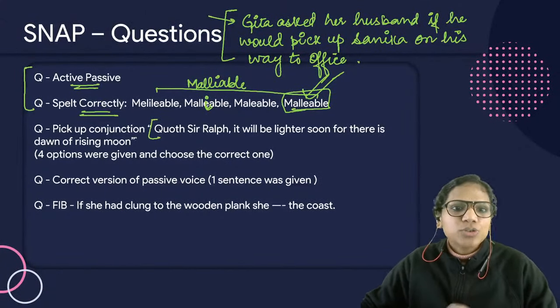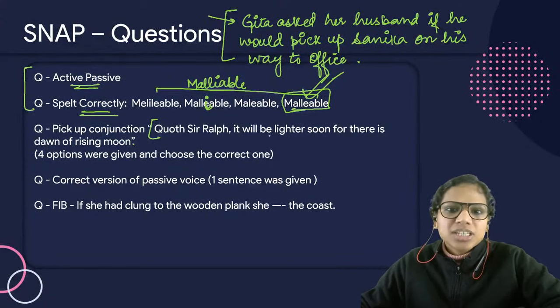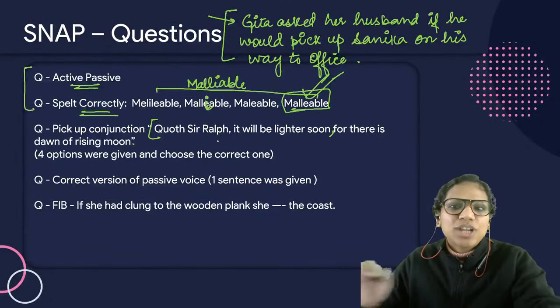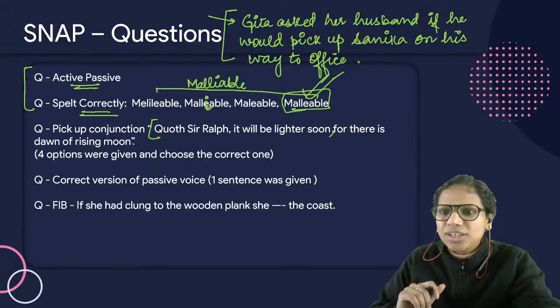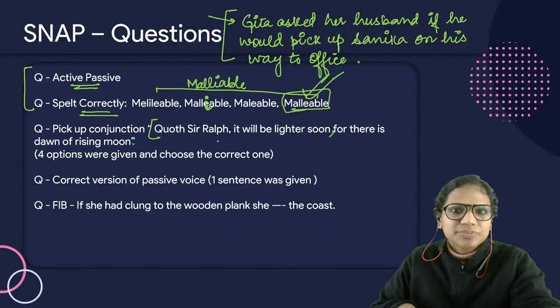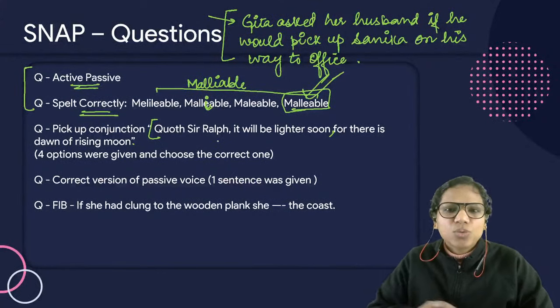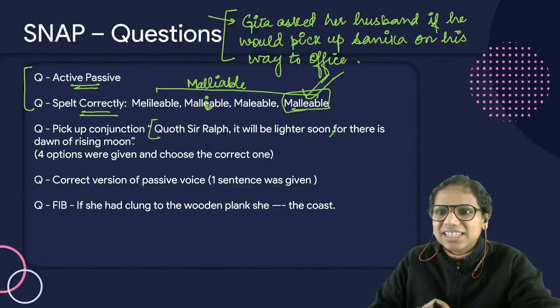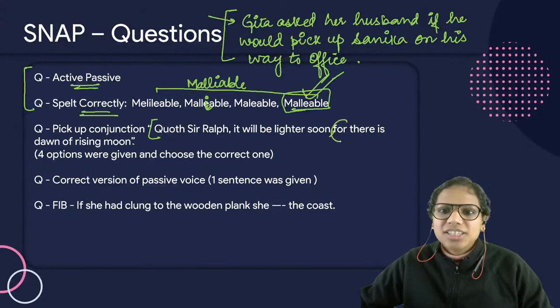Then here you had to choose the conjunction. Quoth Sir Ralph, "It will be lighter soon, for there is dawn of rising moon." You have to identify the conjunction here. What is the conjunction in this sentence? For is the conjunction here.